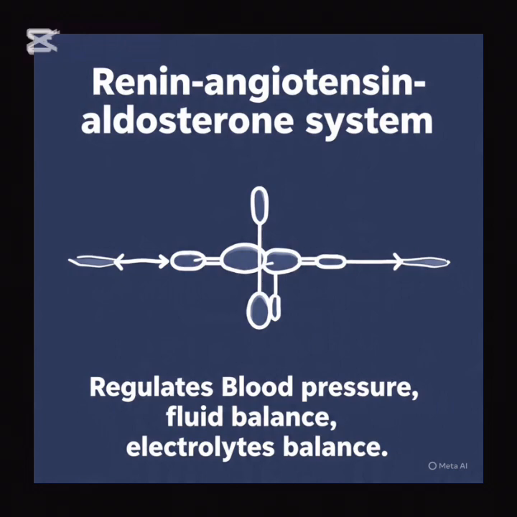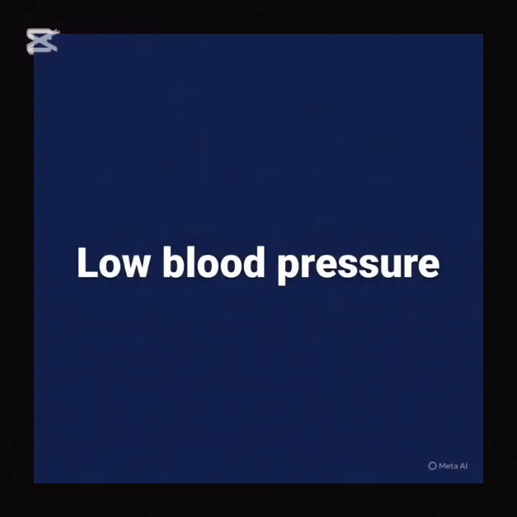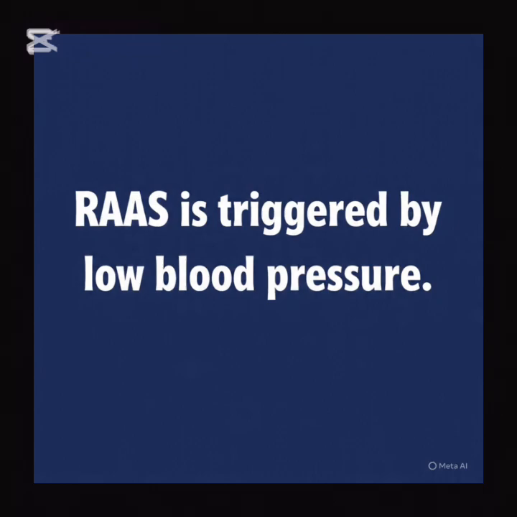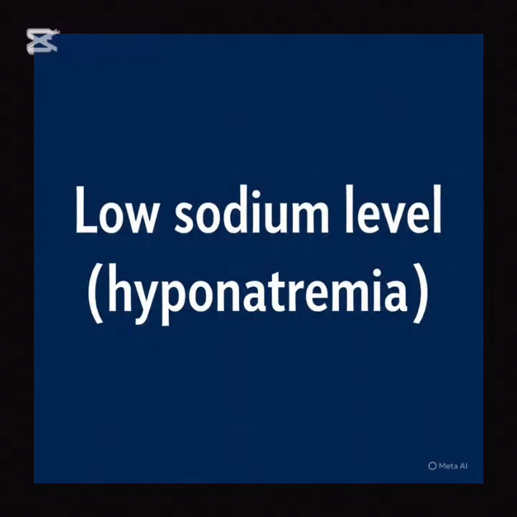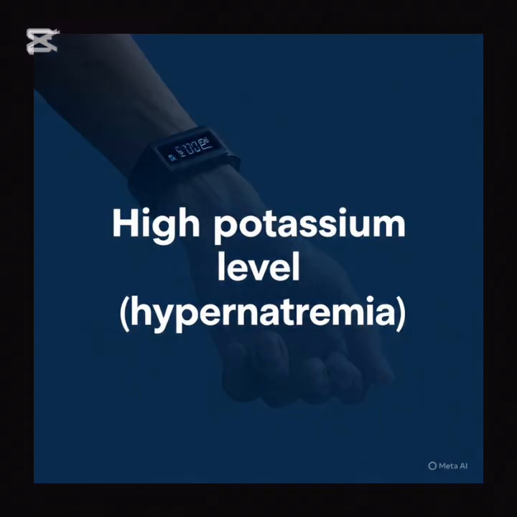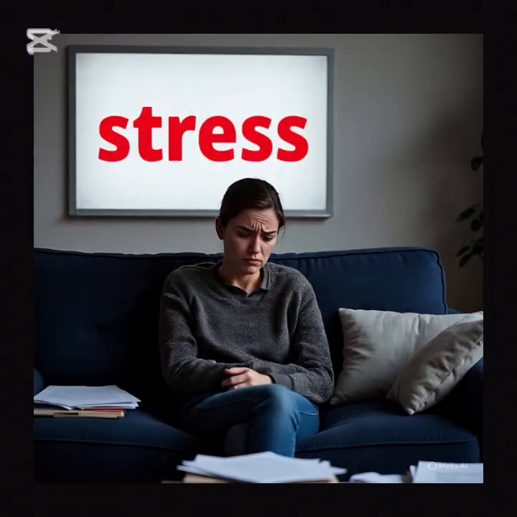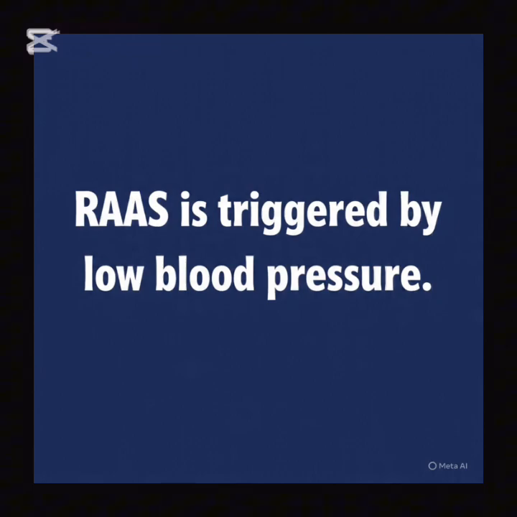There are certain conditions that trigger RAS in the body. They include low blood volume, low blood pressure, low sodium level, high potassium level in the blood, and also stress. In this video, I'll focus more on the trigger of RAS by low blood pressure.